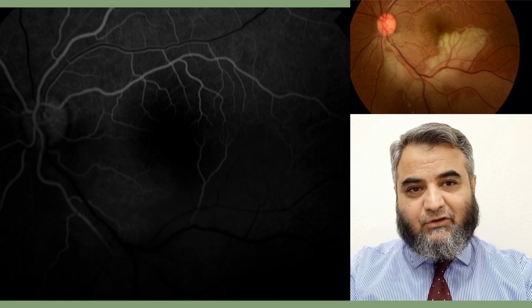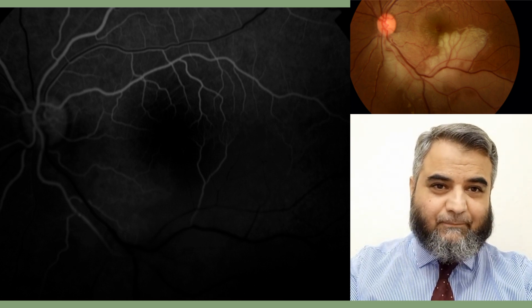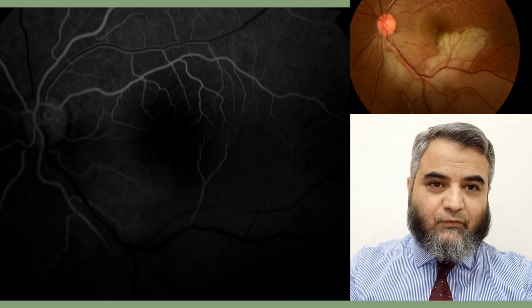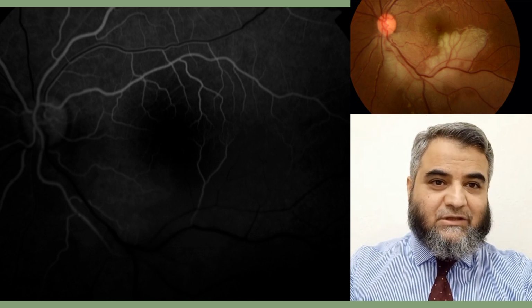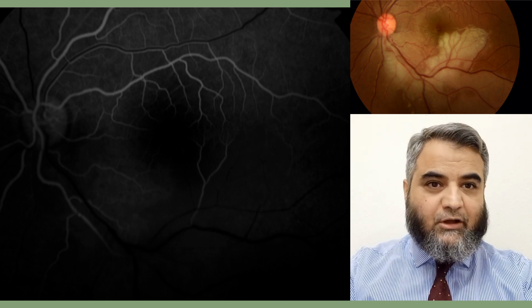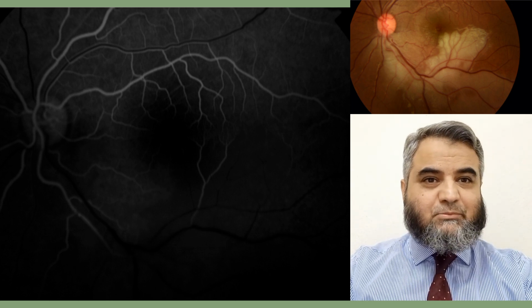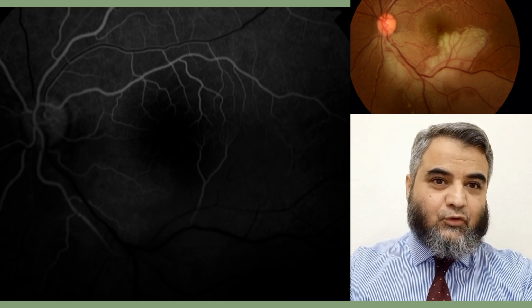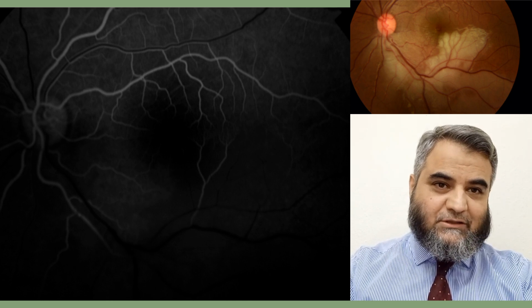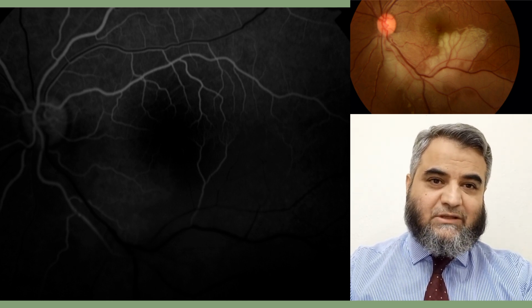But when we talk about the retinal arteries on the infratemporal side, inferiorly, we see that it is not filling and it is giving us a black shadow over there. It shows us that there is a micro level occlusion and blockage in the eye. So when this happens, these patients develop sectoral vision loss in that specific area of the eye. This is one feature of patients suffering from Susac Syndrome.